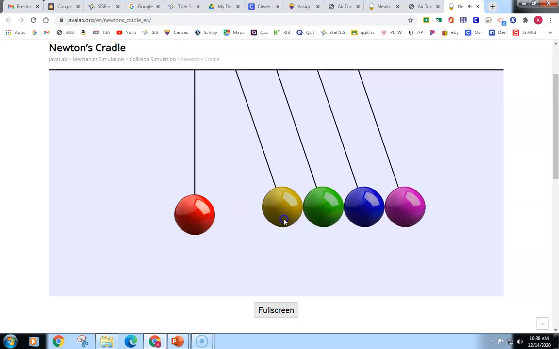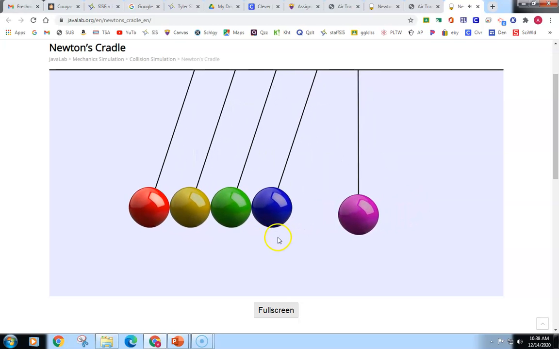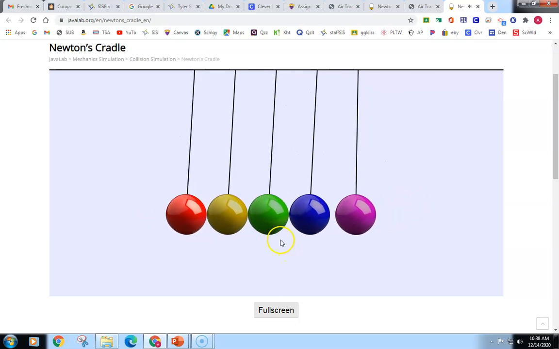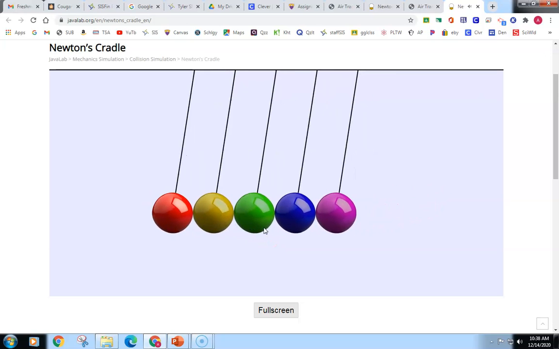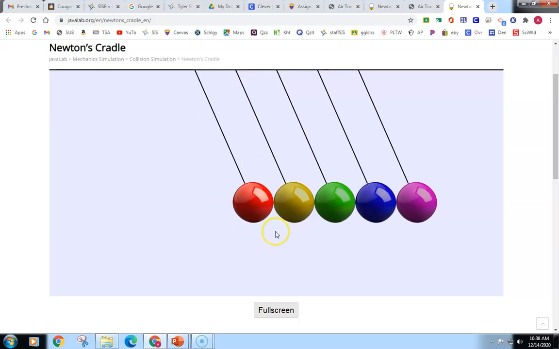If we start with 4, bloop, bloop, and the best is 5. Check this out. I know, isn't that amazing? How do I do this? I must be a wizard.